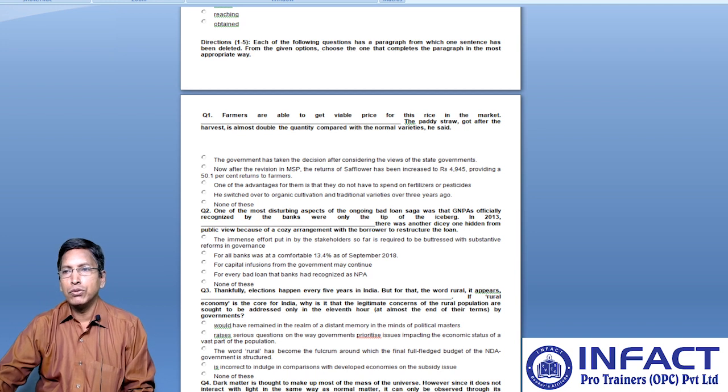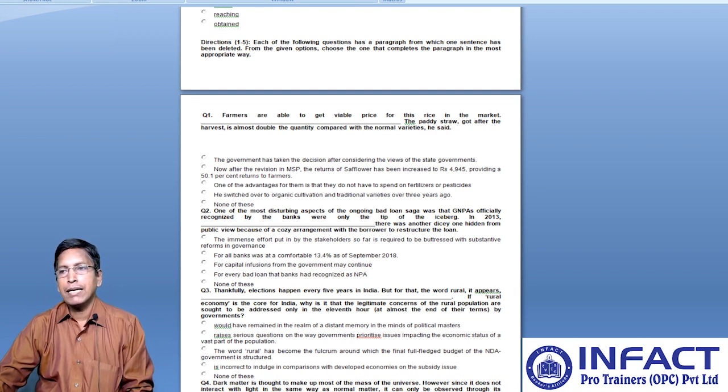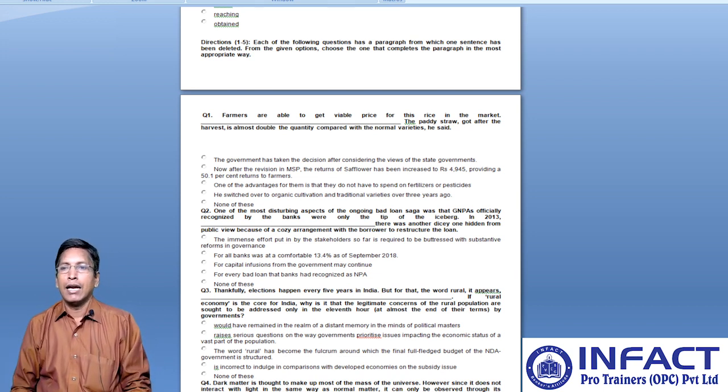Farmers are able to get a viable price for this rice in the market, dash. The paddy straw got after the harvest is almost double the quantity compared with the normal varieties, he said. So this is the statement and we have options.